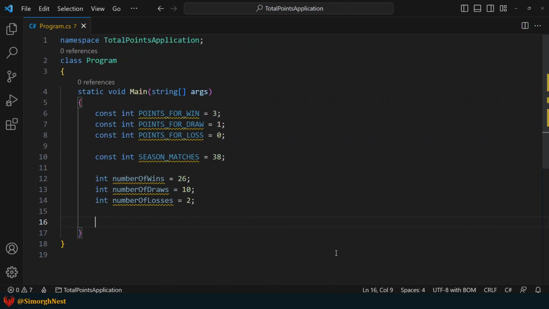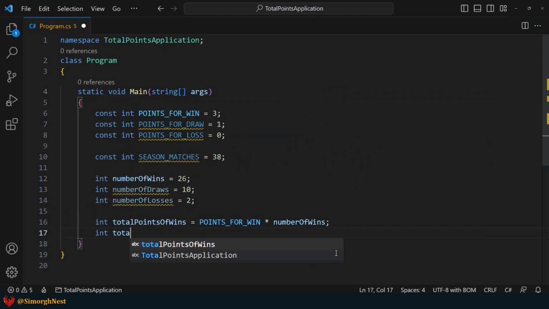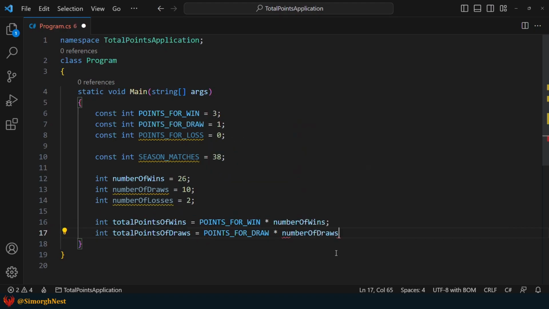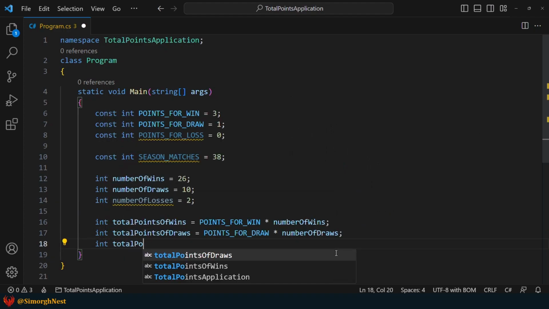Now, let's delve into VS Code and demonstrate how to compute the total points for each team. To begin with, let's compute the total points earned from all wins. Now, we'll compute the total points earned from all draws. And as you know, losses don't earn any points, but let's compute them as well.